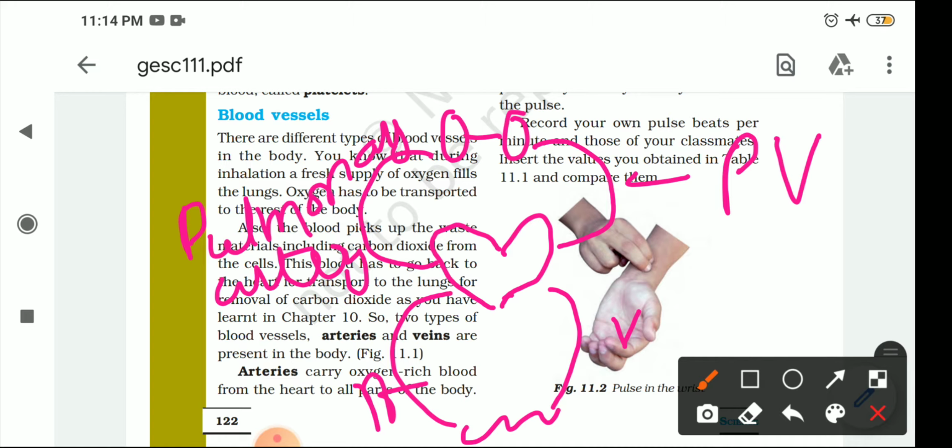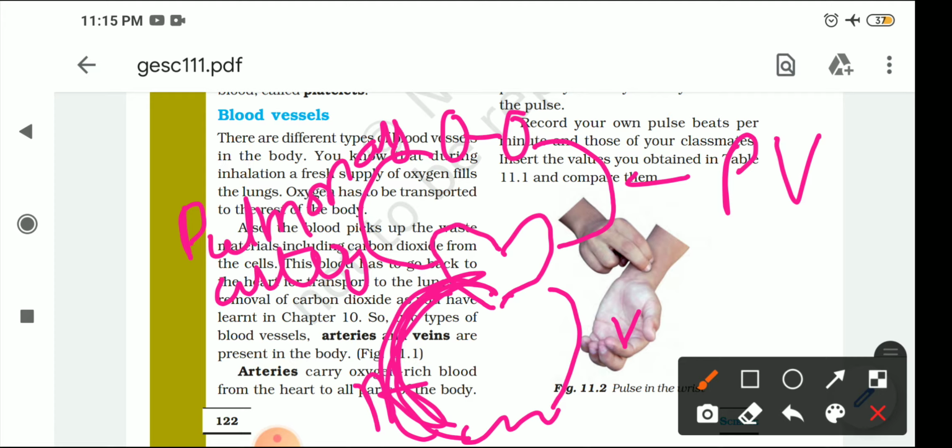Now what is our heart doing? As you know, our heart does the pumping mechanism. It pumps the blood, it makes the blood take oxygen and takes the carbon dioxide from the deoxygenated blood. Now what will happen? When oxygenated blood comes in, our heart sends this oxygenated blood through arteries to each and every cell. Each and every cell uses the oxygen, and in place of that they release carbon dioxide.